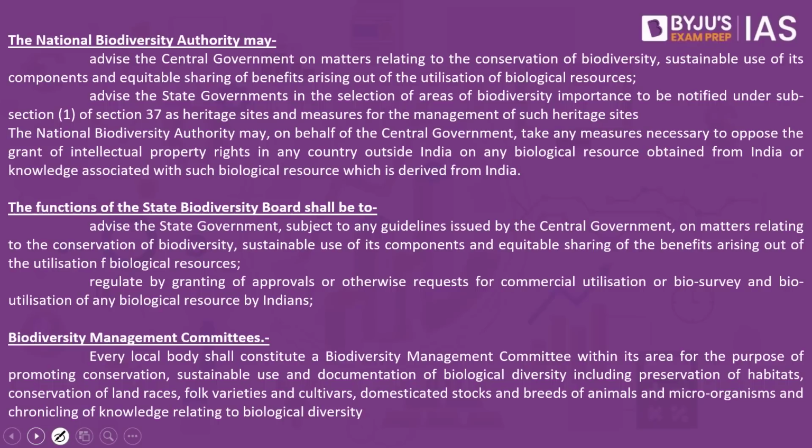When you look at the National Biodiversity Authority, it advises the central government on matters relating to conservation of biodiversity, sustainable use of its components, and equitable sharing of benefits arising out of the utilization of biological resources. These are also the goals of the Convention of Biological Diversity. We did discuss about it. It also advises the state governments in the selection of areas of biodiversity importance to be notified, and it also measures the management of such heritage sites. So which site has to be selected, how it has to be managed, its recommendation will also be given by